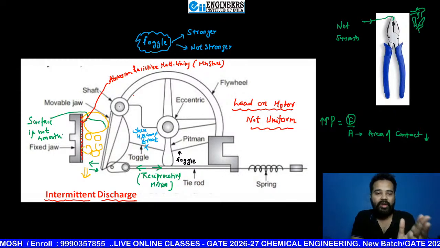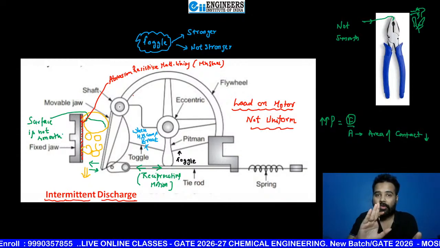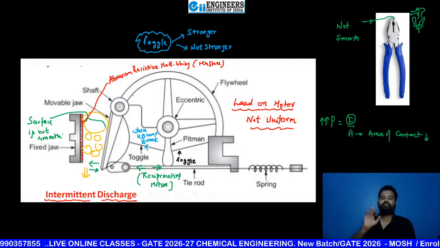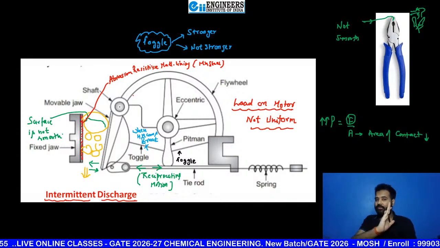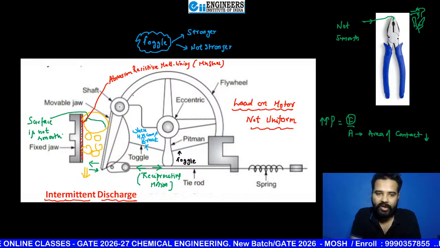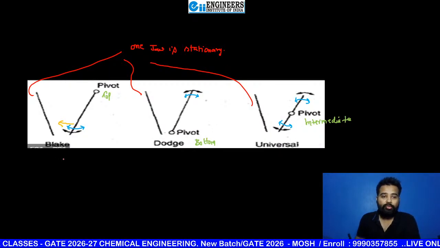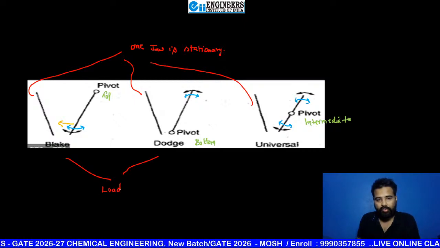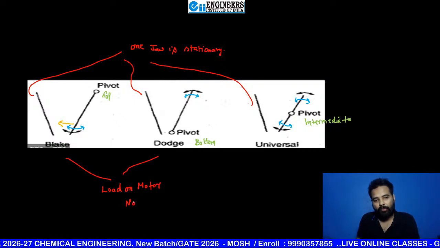Similarly here, when the jaws compress the material, the load on the motor is more, but when the jaws are backing away, the load on the motor is less. So the load on the motor is not uniform here. If you are seeing these three diagrams, beta, for these two cases, the load on the motor is not uniform.